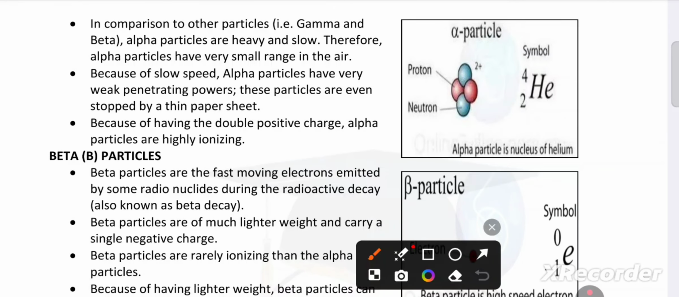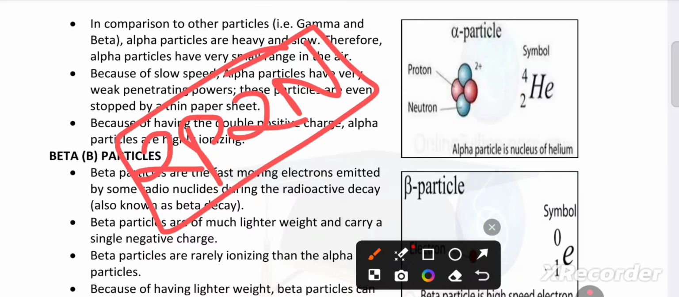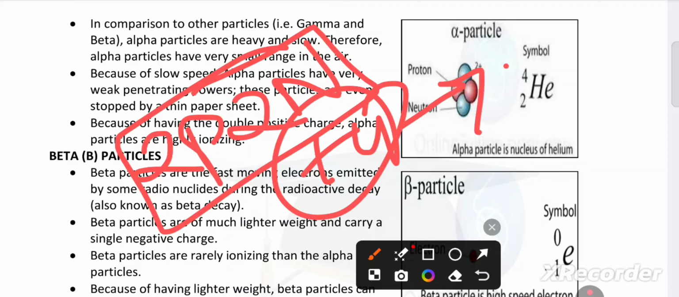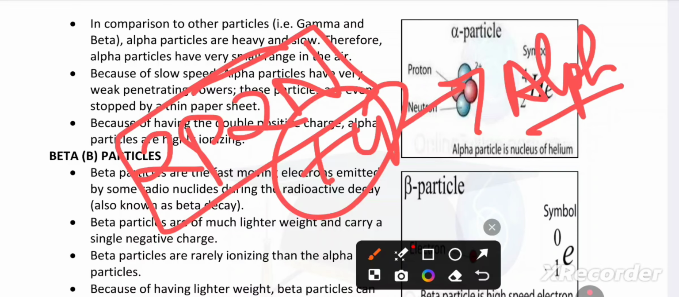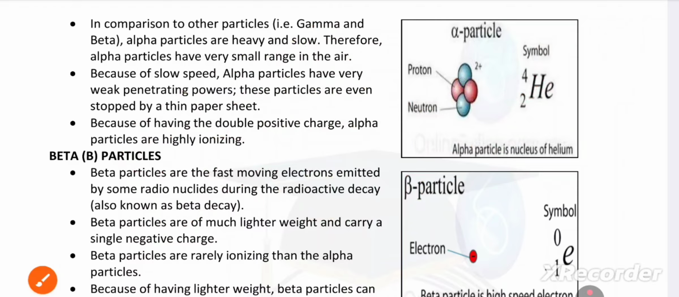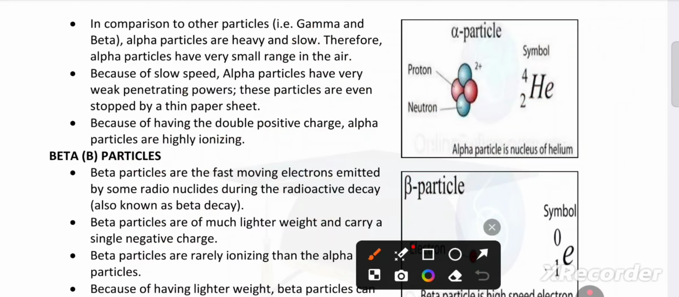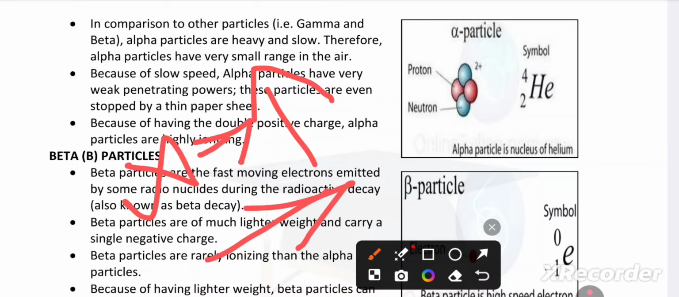Important points to remember: 2 protons, 2 neutrons, 2 plus 2 is 4, alpha. Alpha: 1, 2, 3, 4; 2 protons, 2 neutrons. Alpha comes first in the order alpha, beta, gamma. Its weight is high, so it is unable to run. That's why it is very slow.